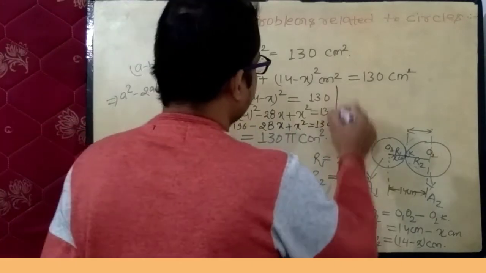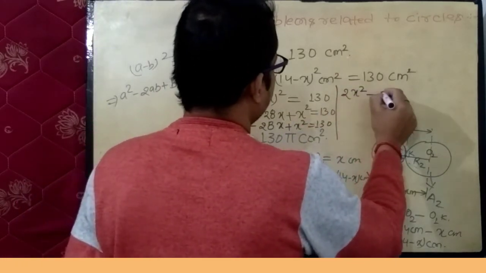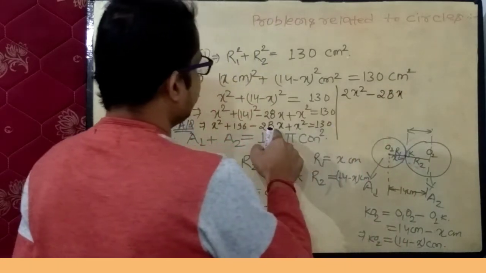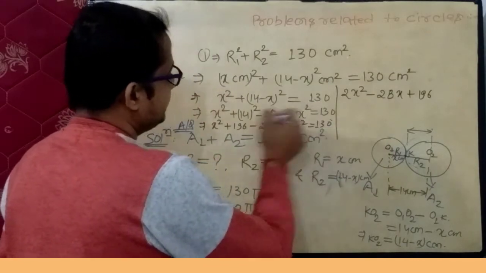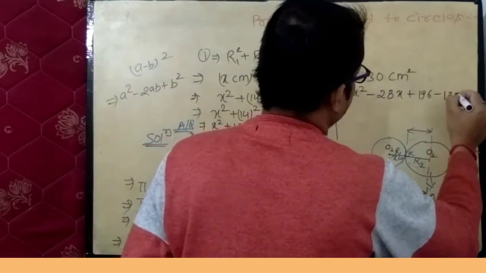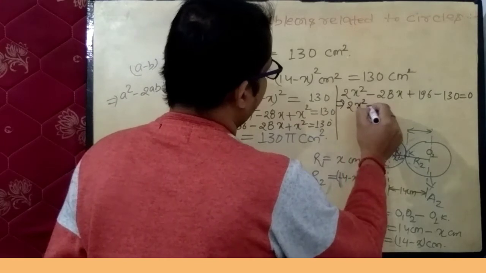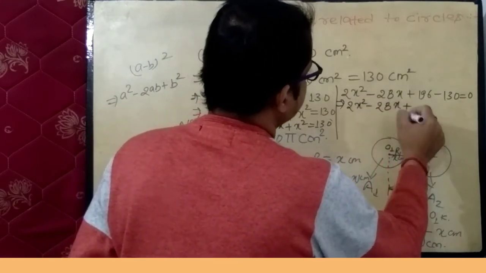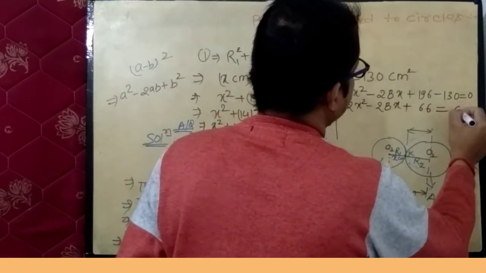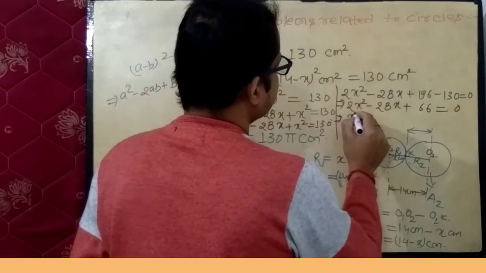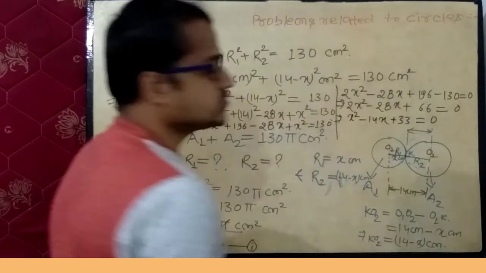Now while solving it, you will get x square add up x square, 2x square minus 28x add up 196, and if you transfer this 130 in left hand side, then this will become minus 130. So 2x square minus 28x add up, this will remain 66 equals to 0. Take 2 as common, so x square minus 14x add up 33 equals to 0.